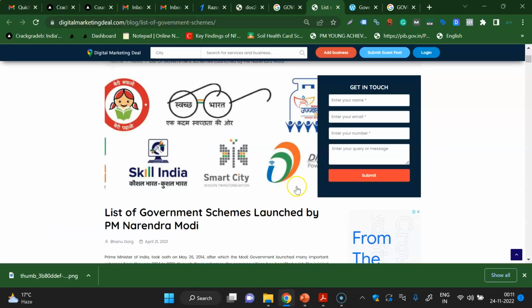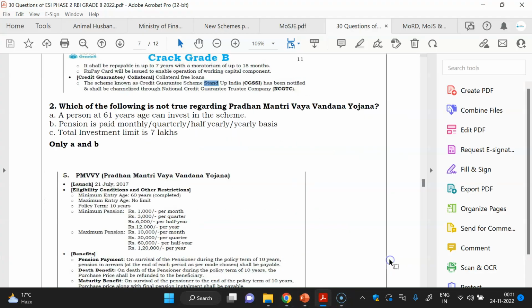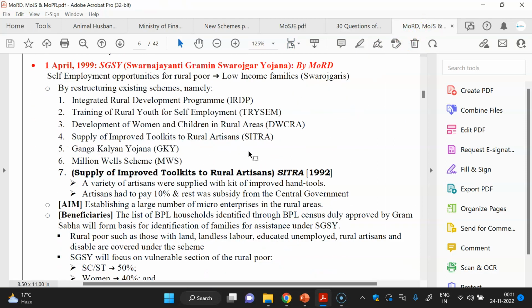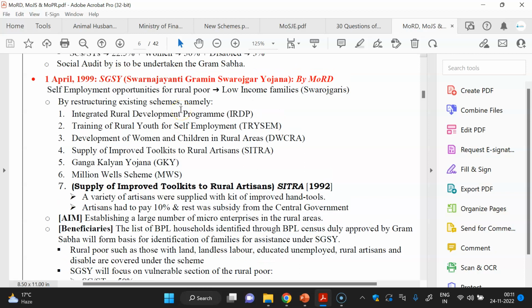So I have shown you how you have to read. Next is one more important thing I will tell you, specifically about the Ministry of Rural Development. There are some old schemes which are generally asked only from the Ministry of Rural Development. So the old schemes of the Ministry of Rural Development are important. The Ministry of Rural Development, Ministry of Jal Shakti, and Ministry of Housing and Urban Affairs, these three ministries are important. Questions can be asked from their old schemes also.